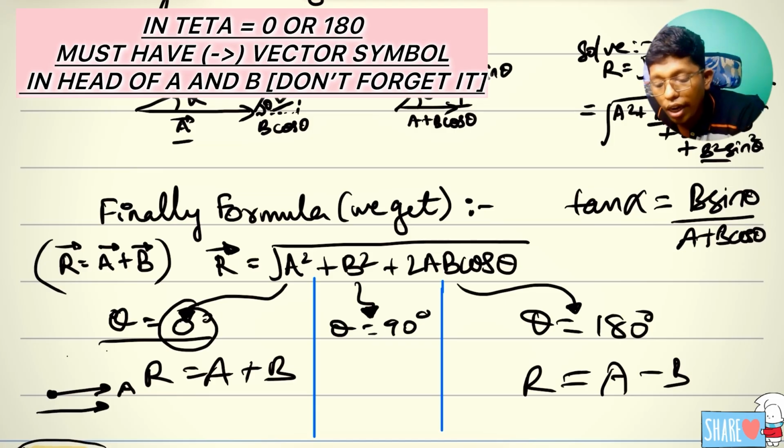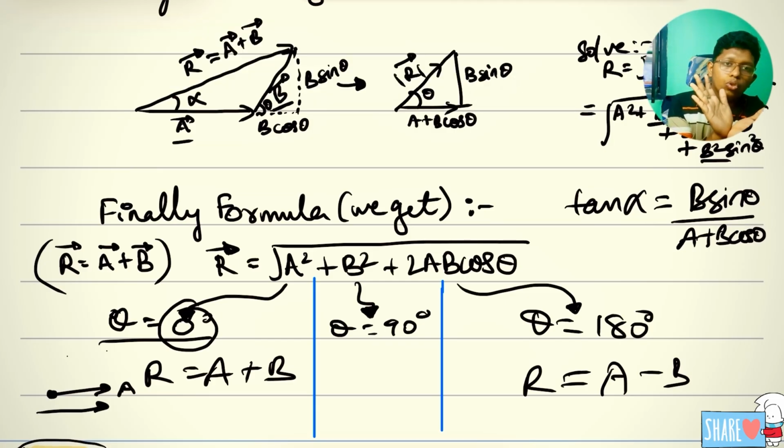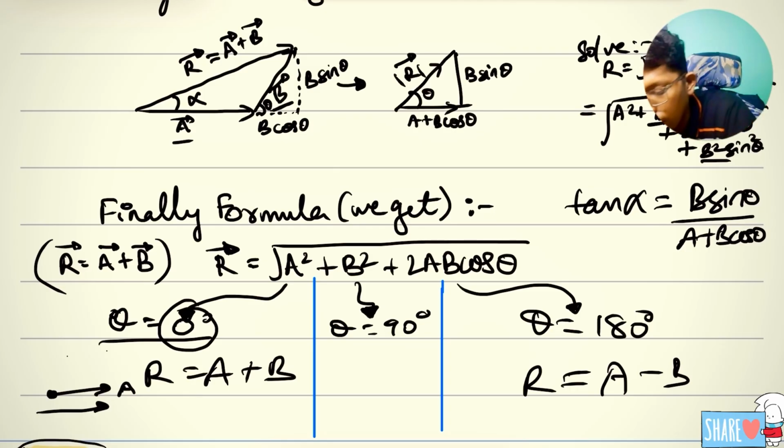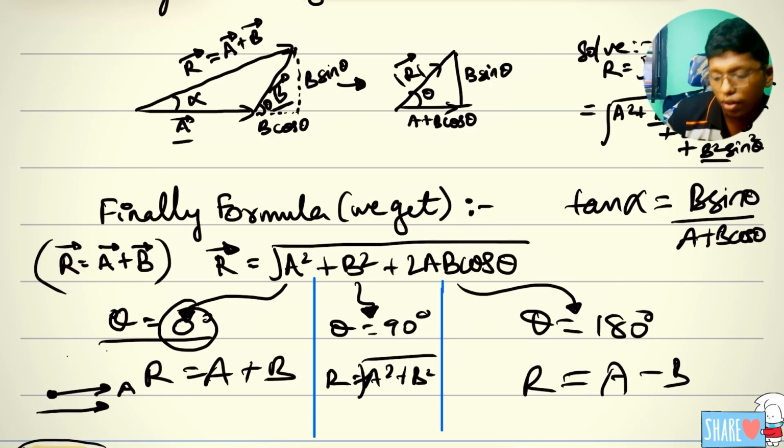If it is 90 degrees like this, we can't add directly. What should we do? We take the square on both sides, and R is equal to the square root of A square plus B square. This is a very simple thing, but you should understand it very well.